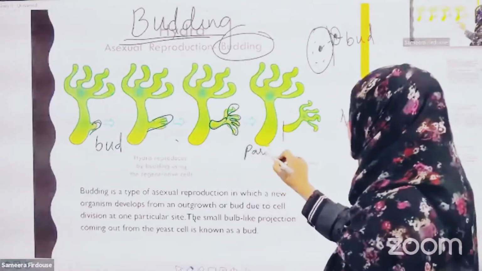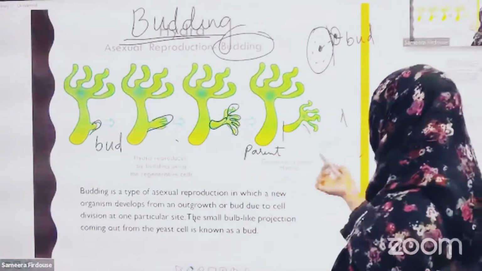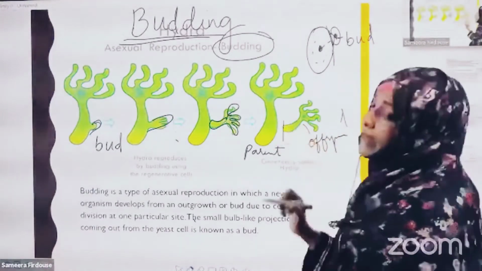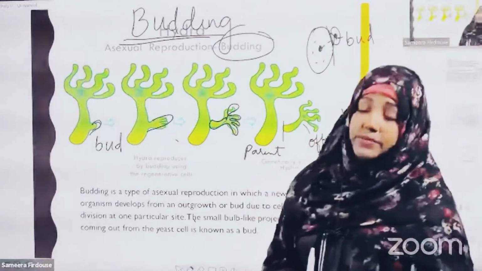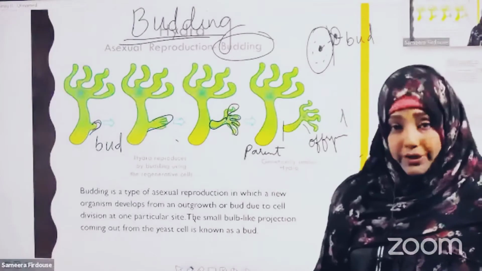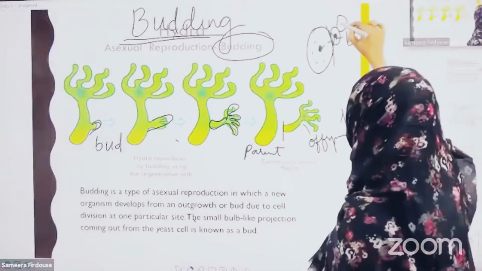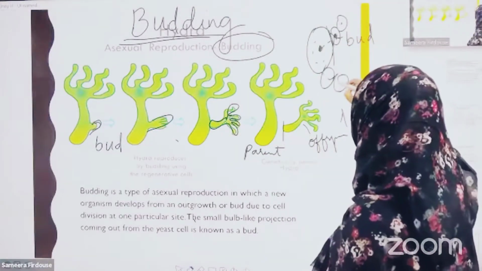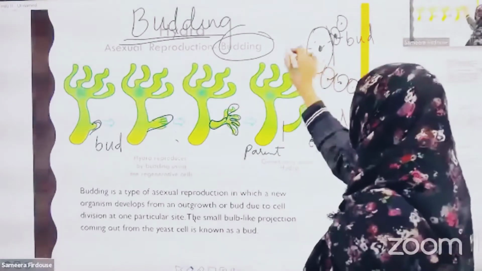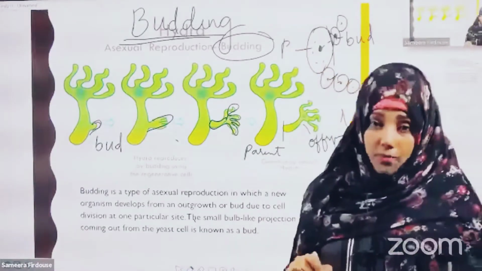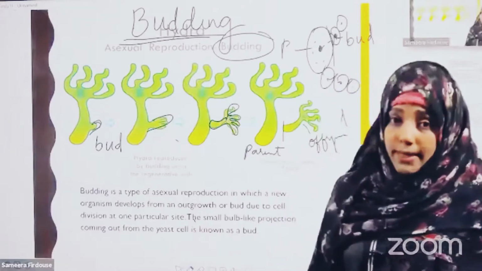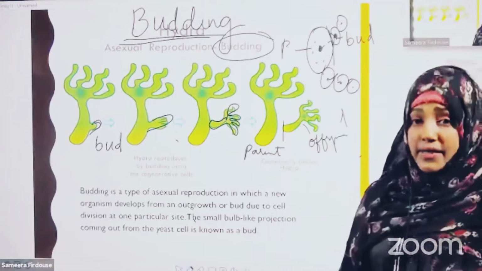This is the parent Hydra and this is the offspring or the newly formed Hydra. The offspring detaches from the parent and grows as an individual, or sometimes they remain attached and grow in colonies. In yeast also you can see a large number of buds formed. Yeast does not develop only one; on one parent yeast you can see many buds formed and they live in colonies. This type of reproduction is called budding, mostly seen in Hydra and yeast.